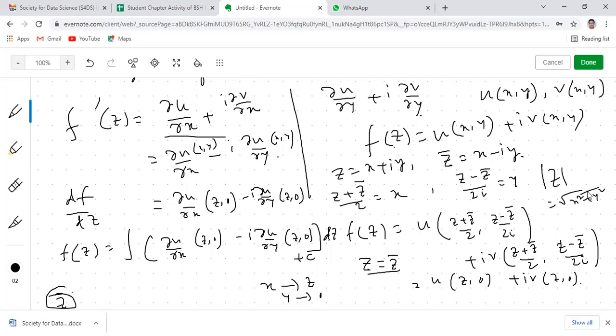Is that clear? So then we don't get z again. There will be x and y mixed up. So in order to eliminate x and y completely and to get the functional value in terms of z, we actually need to substitute. This is the easiest option. I'm showing it through an example.